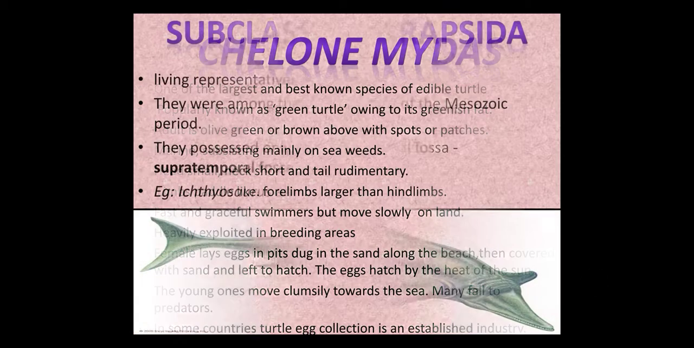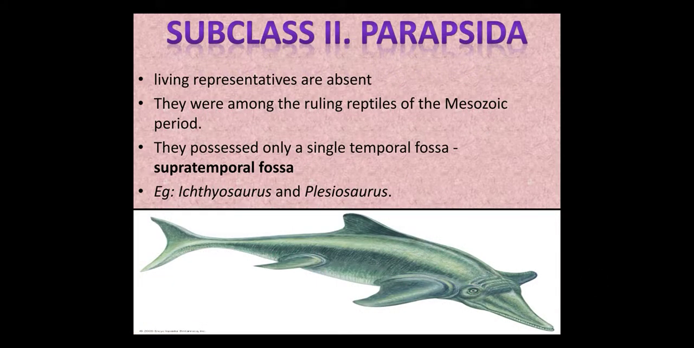Subclass Parapsida. Members of this subclass were among the ruling reptiles of the Mesozoic period. The subclass has no living representatives. They possessed only a single temporal fossa, that is the supratemporal fossa, bounded above by the parietal bone and below by the squamosal and postorbital bones. The fossa is situated high on the skull, so it is named the supratemporal fossa.